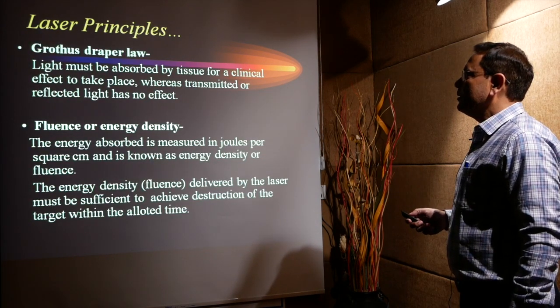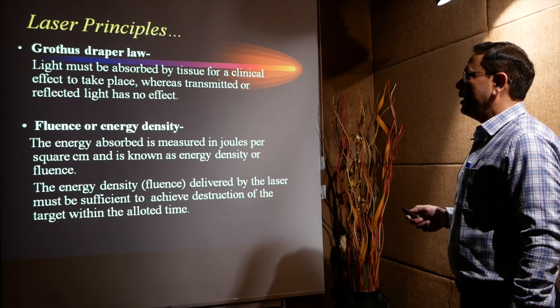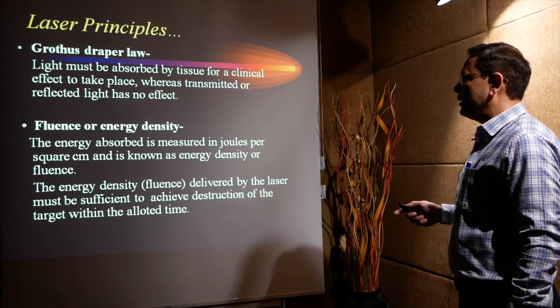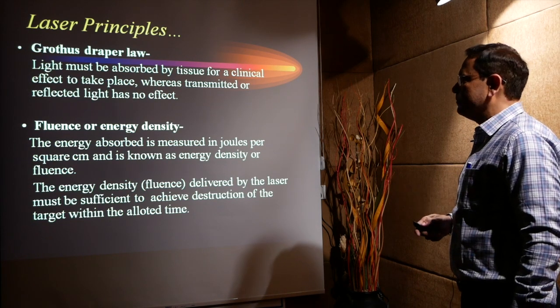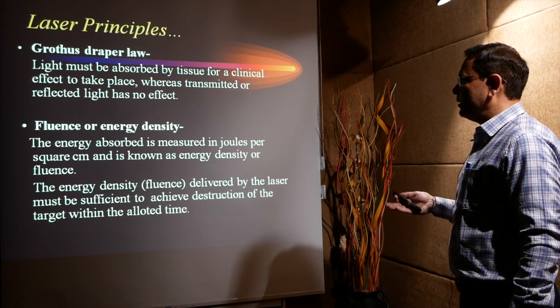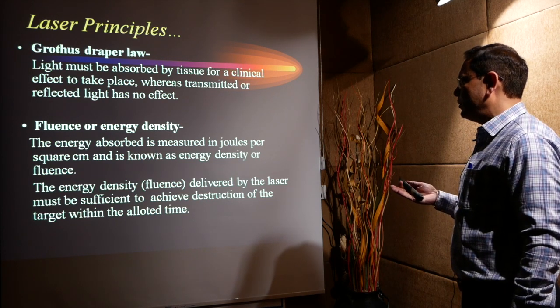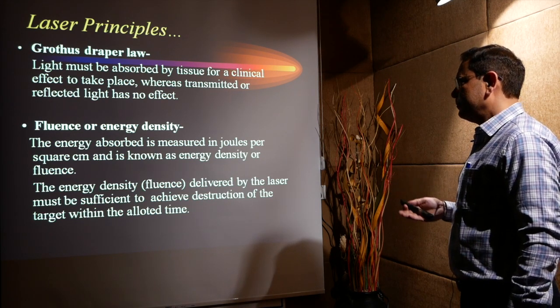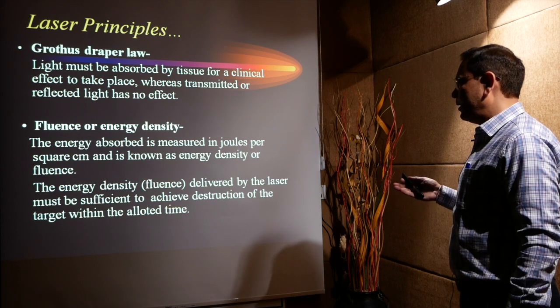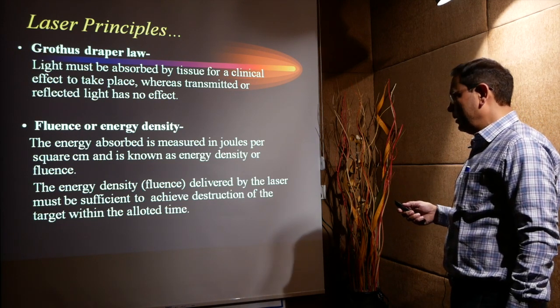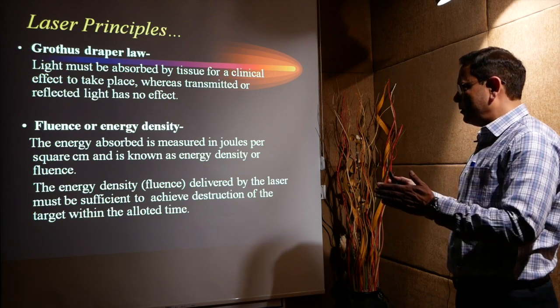Then another principle is the Grotthuss-Draper law. Light must be absorbed by the tissue for a clinical effect to take place, whereas transmitted or reflected light has no effect. Then fluence or energy density. So energy absorbed is measured in joules per square centimeter and is known as energy density or fluence. The energy density or fluence delivered by the laser must be sufficient to achieve destruction of the target within the allotted time, that is the pulse duration.